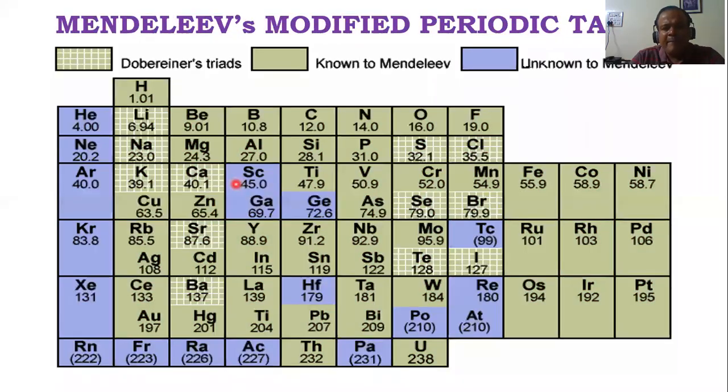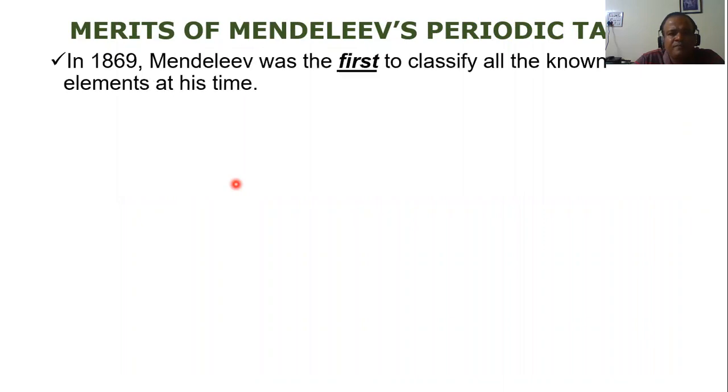Let's see what were the merits. In the other 2, Dobereiner and Newlands, we learned the demerits. We concentrated more on the demerits or limitations. But for Mendeleev's table we learned the merits also, and the demerits. Demerits means the limitations, the disadvantages, the problems in this table. So let's see the merits of Mendeleev's periodic table.